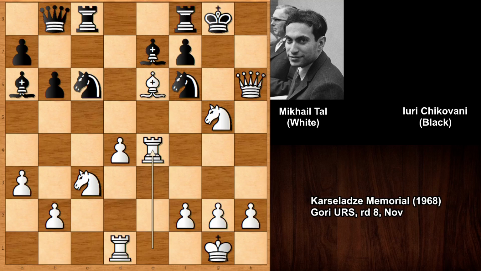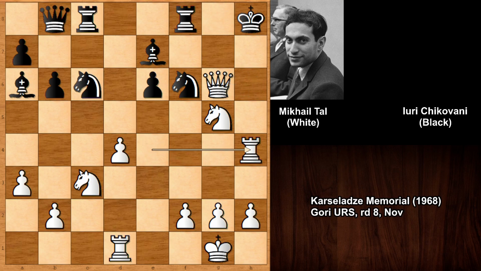The possible continuation, we will check out every possible continuation. So if capturing the rook, then this is going to deflect the only defender of the checkmate threat, queen to h7, is going to be checkmate. And after this move, if capturing the bishop, then we have check, and then rook check, king over was the only move. So knight to h5 or knight to h7, it doesn't matter. Then capturing the knight, checkmate.